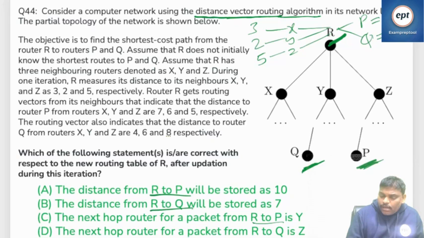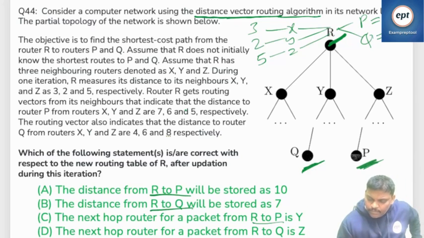Next, router R gets routing vectors from its neighbors that indicate that the distance to router P from X, Y, Z are 7, 6, 5 respectively. The routing vector also indicates that the distance to router Q from X, Y, Z are 4, 6, 8. Please remember, R will get these distances from the neighbors.